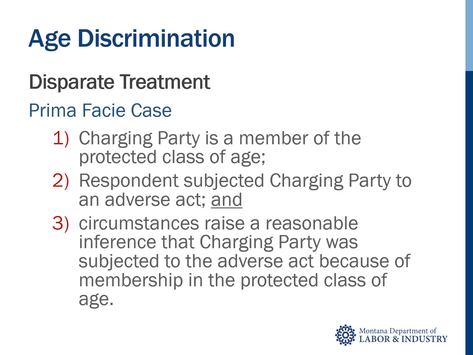The first element requires the charging party prove that he or she falls under the protected class of age. Next, the charging party must show that he or she was subjected to some type of bad act by respondent. And lastly, the charging party must prove that there is a connection between his or her membership in the protected class and the act taken by respondent. Some evidence that raises a reasonable inference includes that the adverse act doesn't happen to those who are not of a similar age, or comments that suggest age was a factor in respondent's action.